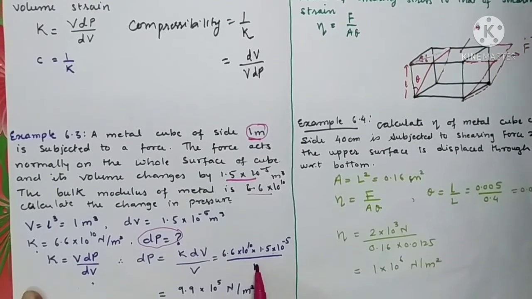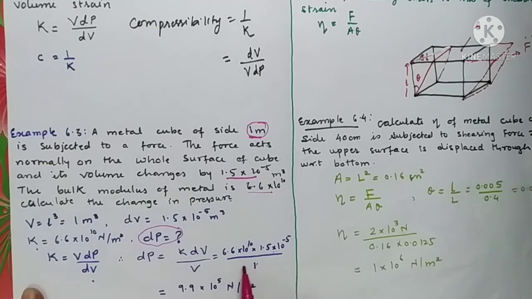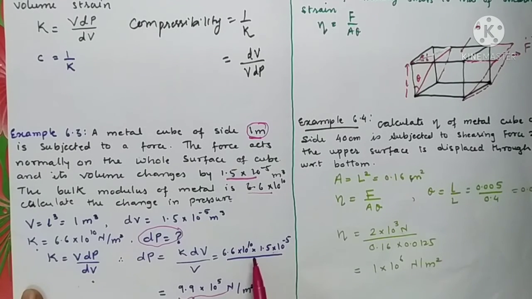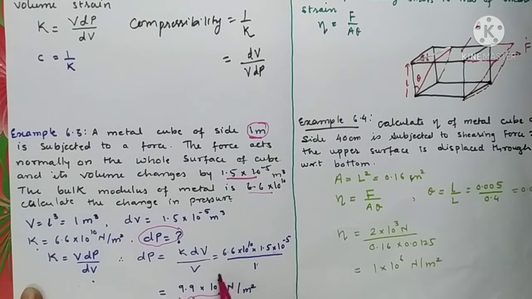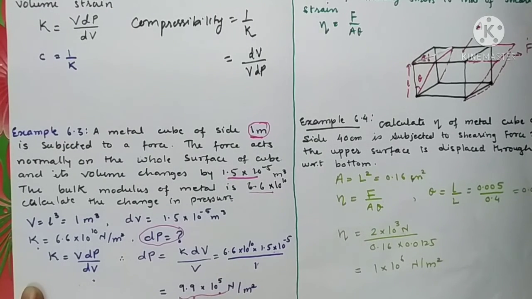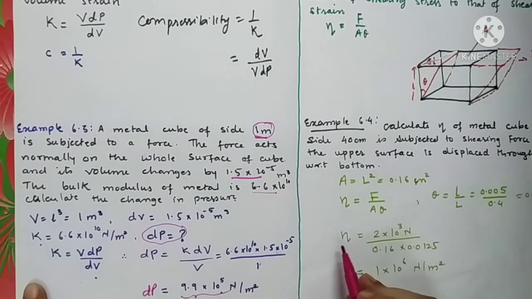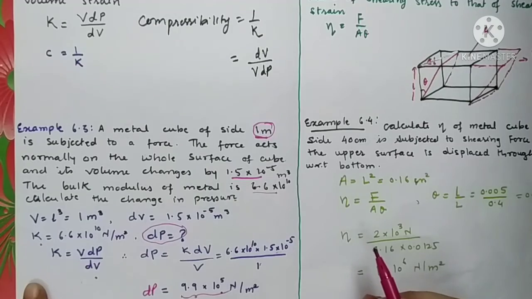When you substitute all these values, 10 raised to 10 and 10 raised to minus 5 will become 10 raised to 5, and multiplication of 6.6 with 1.5 will become 9.9. So the change in pressure of the object is 9.9 into 10 raised to 5 Newton per meter square.